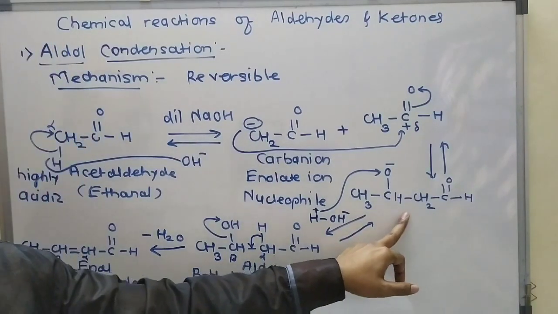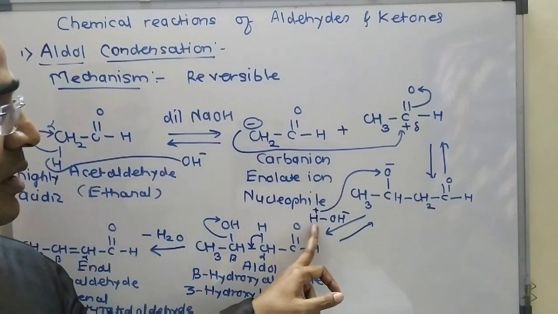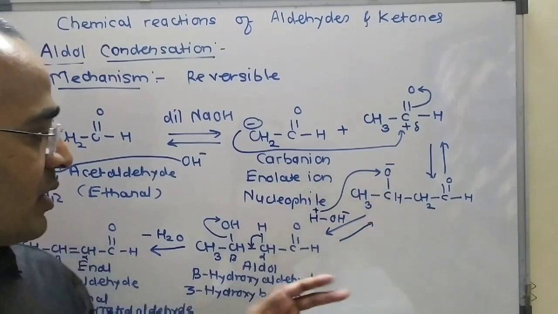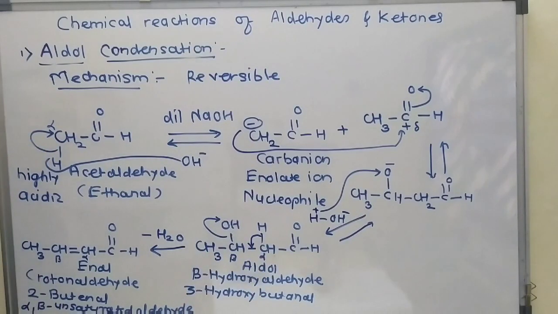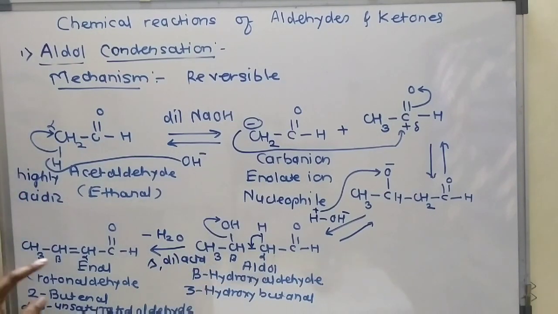The third step is protonation of this intermediate. Here in the reaction, water is there, H plus and OH minus. Here H plus combines with this O minus, and there is formation of aldol. Aldol undergoes a dehydration reaction in the presence of heat and dilute acid, and there is formation of enal. This enal is also called crotonaldehyde or 2-butenal or alpha, beta unsaturated aldehyde. So this one is the mechanism of the aldol condensation reaction.